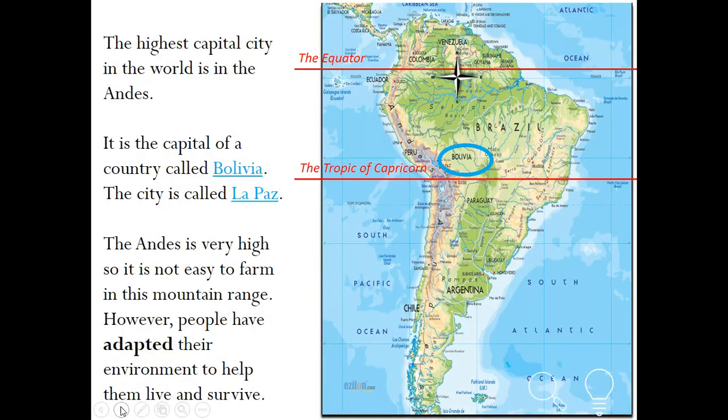The highest capital city in the world is in the Andes. It is the capital of a country called Bolivia. The city is called La Paz. You can just see it poking out here. The Andes is very high, so it's not easy to farm in this mountain range. However, people have adapted their environment to help them live and survive.